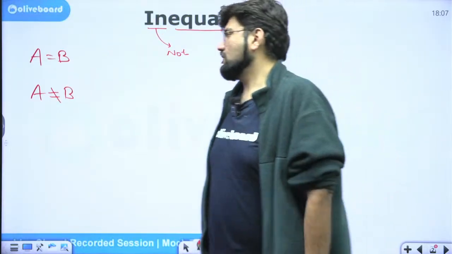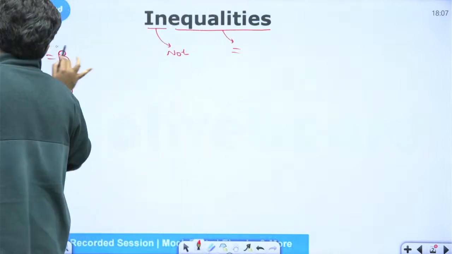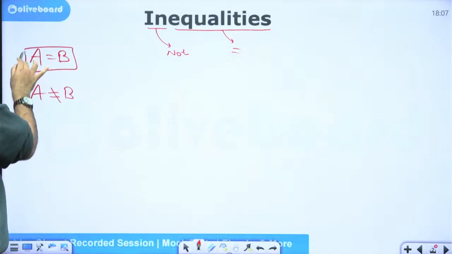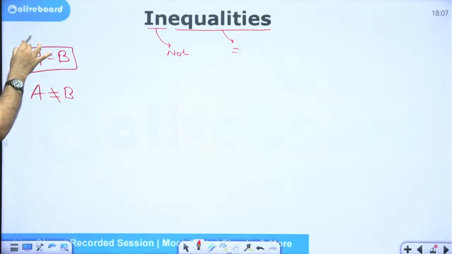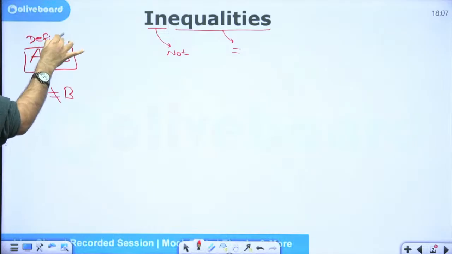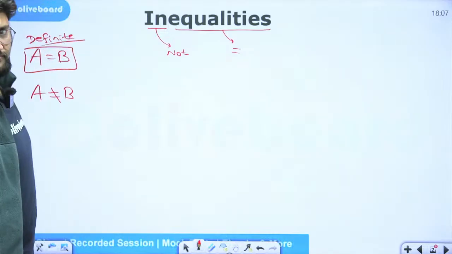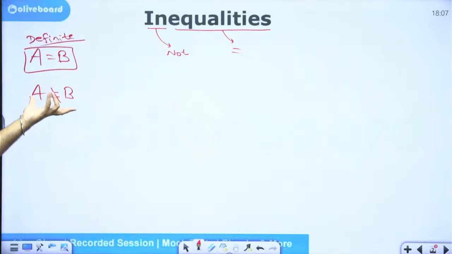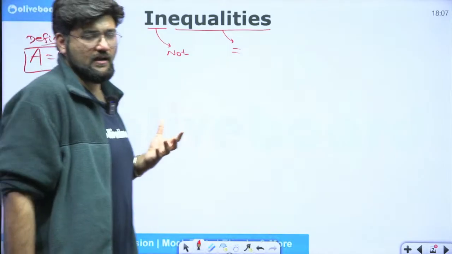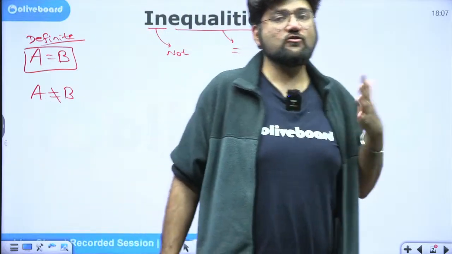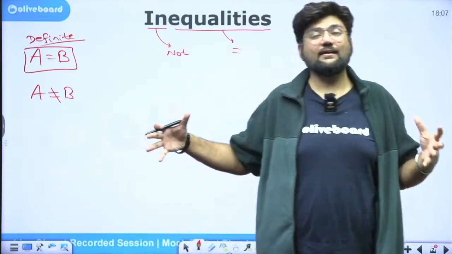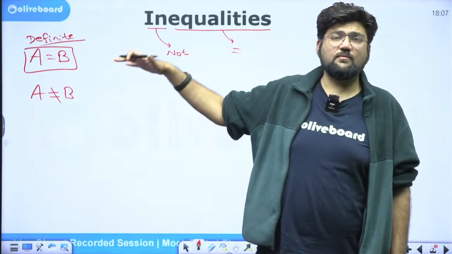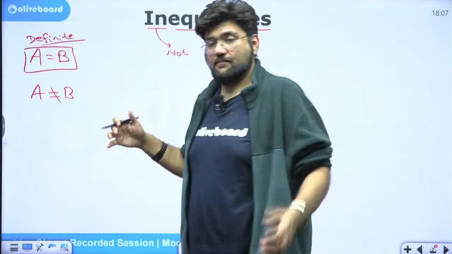But you tell me, when I was saying that A is equal to B, I was giving you a definite relation, wasn't I? Yes, A is equal to B. But when I'm saying A is not equal to B, this becomes slightly vague. Why vague? Because this does not have limits or boundaries. The scope has widened heavily, because there are n number of things which will fit here.